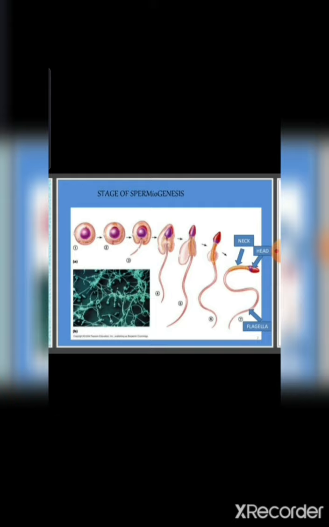These are actually the stages of spermiogenesis. This diagram is also there in your book. From spermatid, you can see different changes occur. Tail is forming, then acrosome formed, then loss of cytoplasm, then mitochondrial spiral forms. You can see in the maturation phase there is flagella, in the head region the acrosome is there, and in the neck region this yellow portion is the mitochondrial spiral.